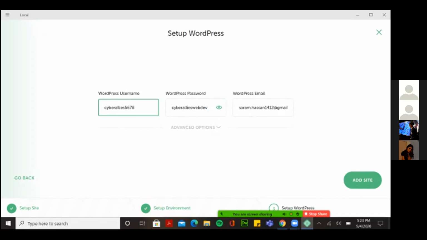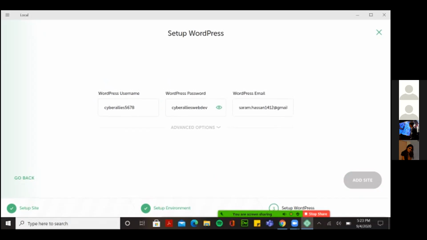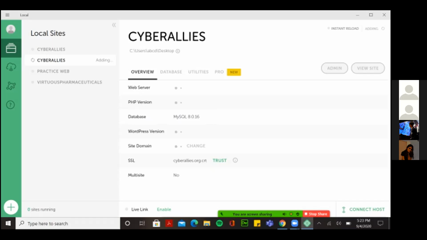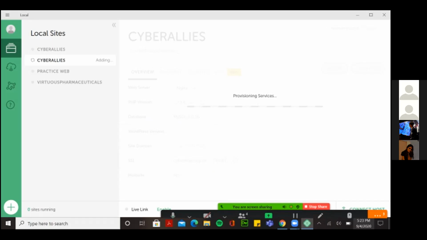If you want a multi-site, for example, if I have two or three websites, a .org and a .com too, I can use this. But since we aren't doing that, we'll just skip that too. This will take around 2 minutes to create a website, okay? So I guess we'll wait. If you have any questions, until then I'll see the chat.